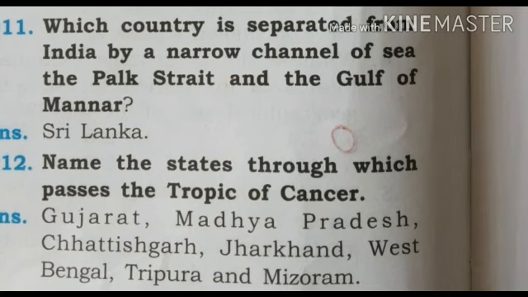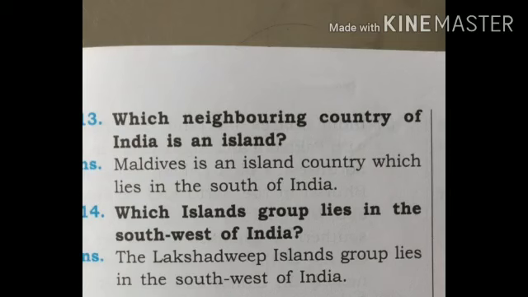Question number 12. Name the states through which passes the Tropic of Cancer. Gujarat, Madhya Pradesh, Chhattisgarh, Jharkhand, West Bengal, Tripura and Mizoram. Next, question number 13. Which neighboring country of India is an island? Maldives is an island country which lies in the south of India.